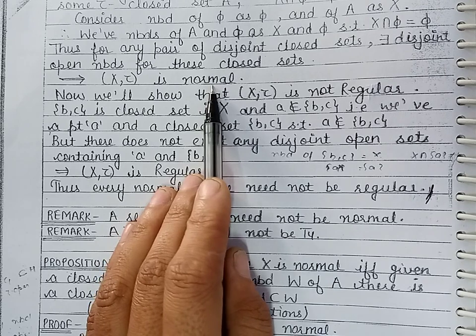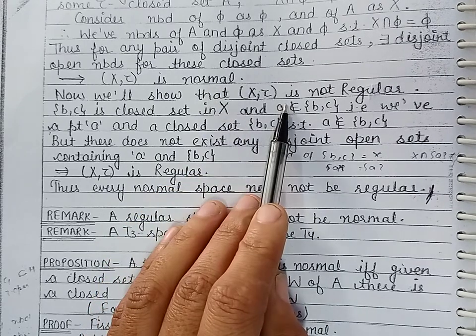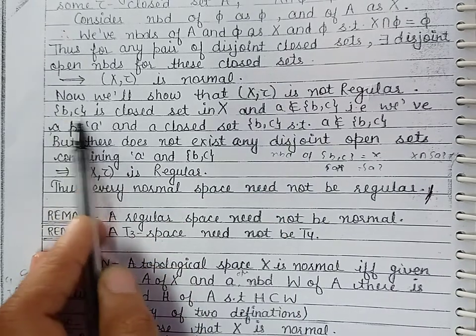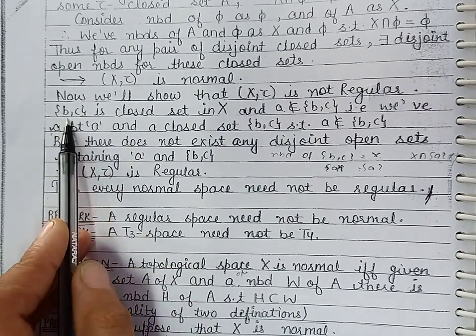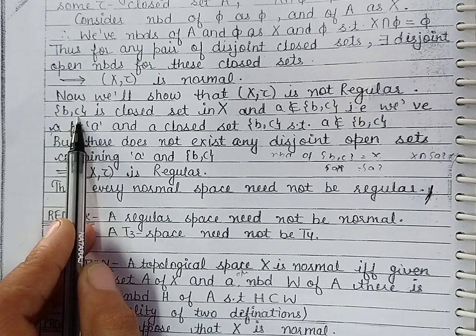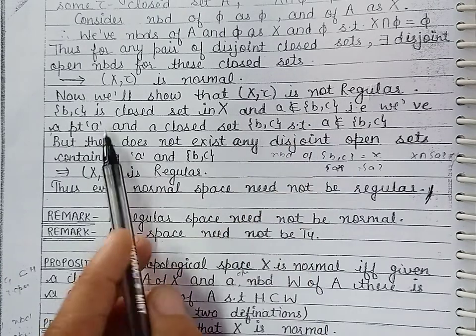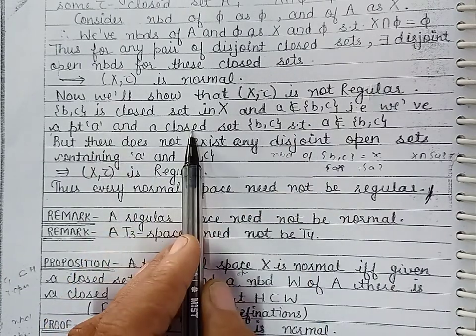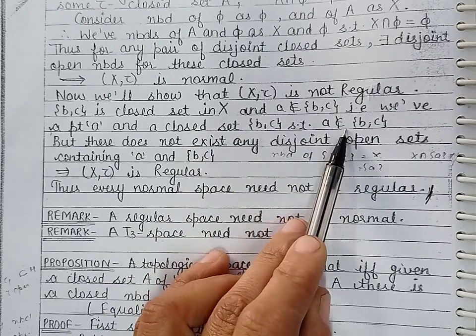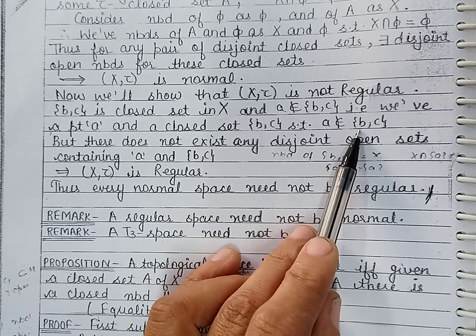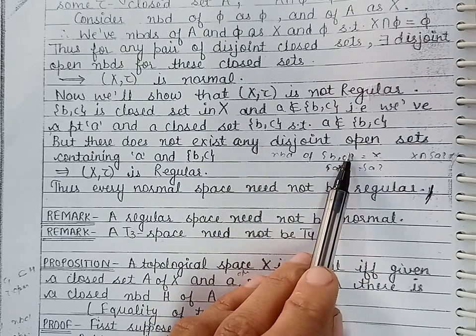Now we show that this topological space is not regular. Now we are to take a point and a closed set such that the point does not belong to that closed set. Now, the set consisting of the elements b and c is a closed set in X, and a does not belong to this set. So we have obtained a point and a closed set such that the point does not belong to the closed set. But we can see here that there do not exist their disjoint neighborhoods.